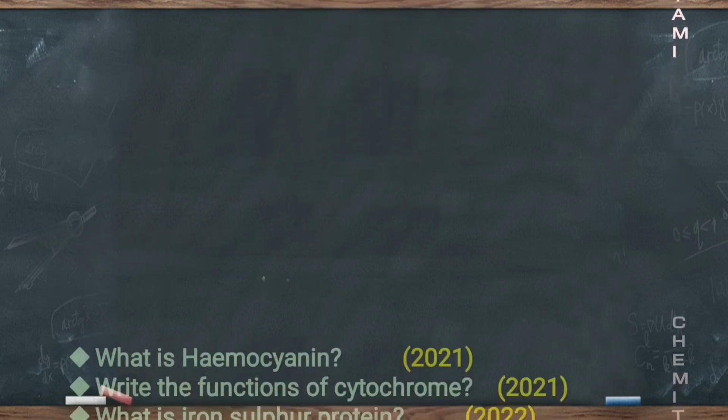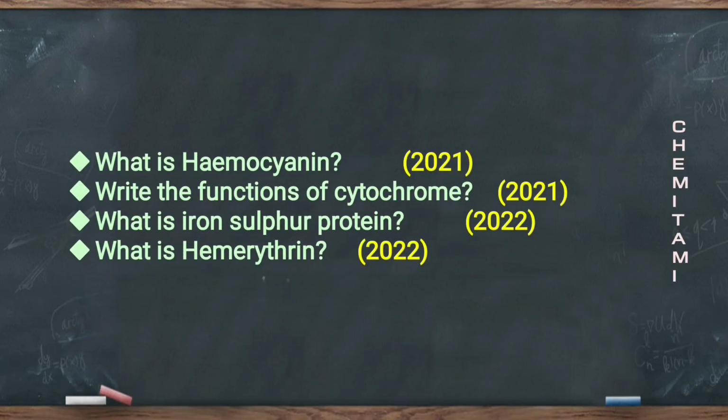In section A, the questions were what is hemocyanin and write the functions of cytochrome in 2021, and what is iron sulfur protein and what is hemerythrin in 2022.